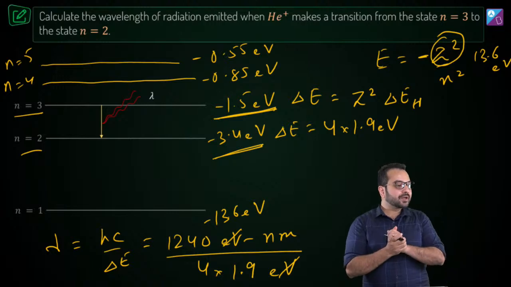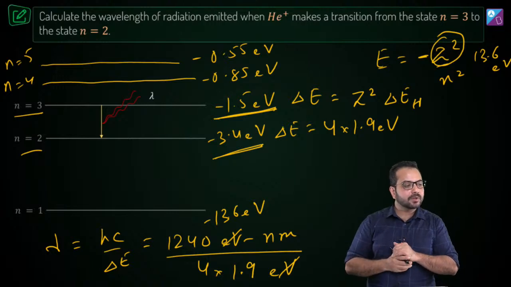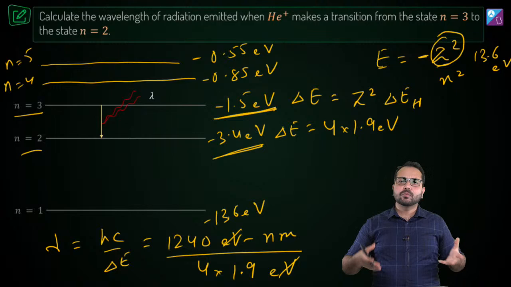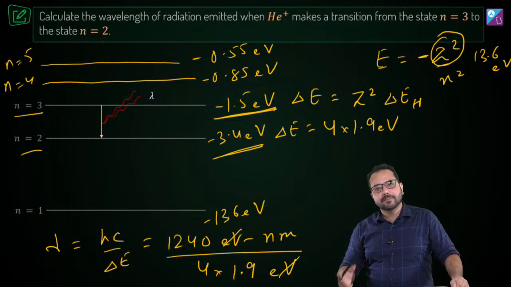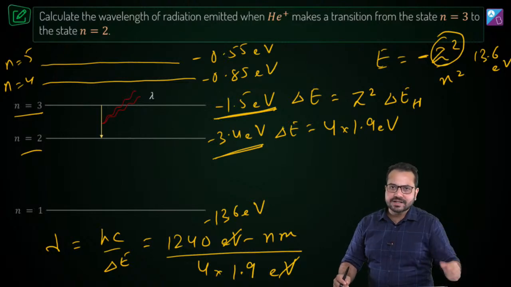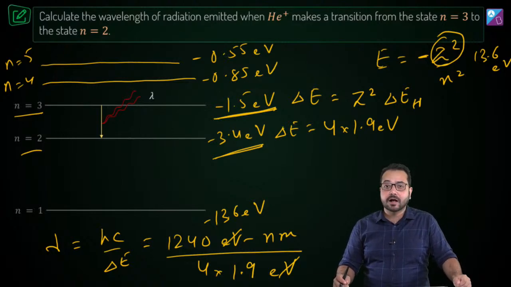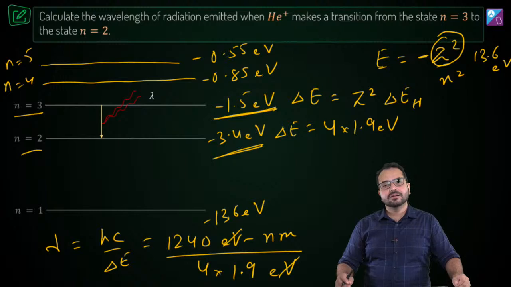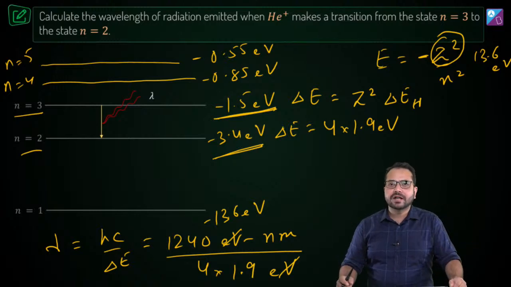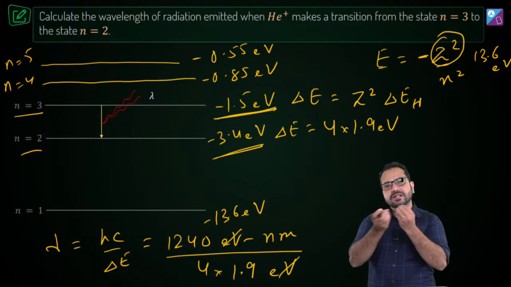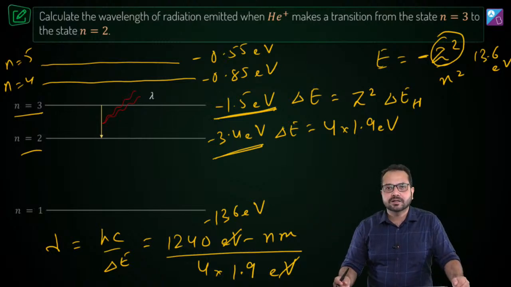Hyper Gaming is saying, sir, it's a simple formula based question. Correct. This whole Bohr's model, the whole of modern physics, is formula based. There are concepts, obviously, but the application of those concepts is very simple. For example, if we take atoms and X-rays, the whole thing finishes within the same 3-4 formulas.